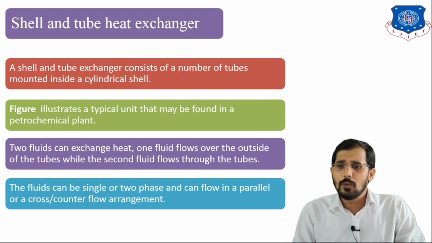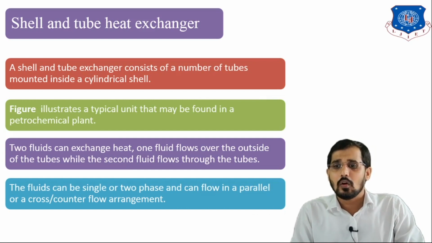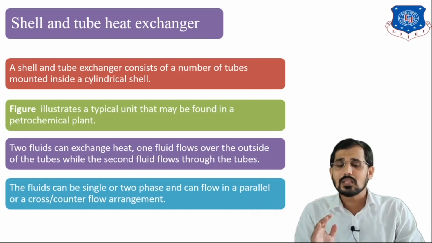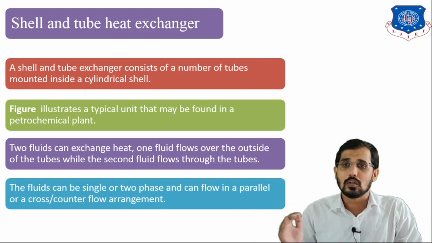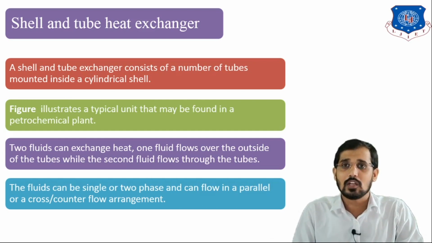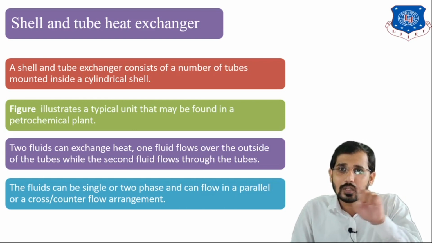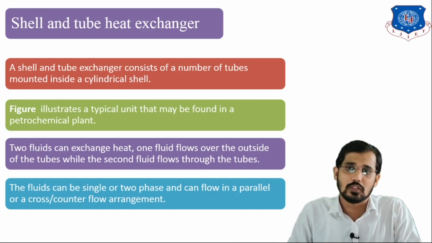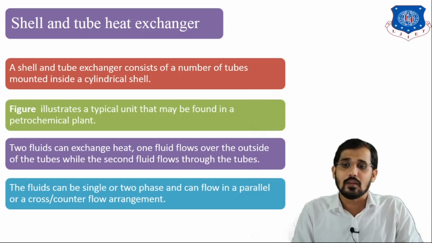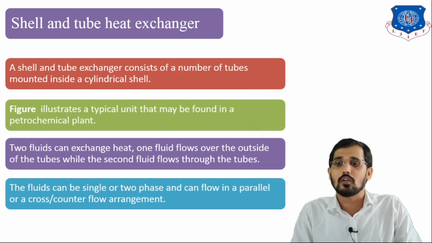Next point is two fluids can exchange heat. One fluid flows over the outside of the tube, and the second fluid flows through the tubes. Means whatever fluid flows through the tubes is nothing but the cold fluid, and whatever fluid flows from the outside of the tubes is nothing but the hot fluid. Then the last point, the fluid can be single or two phases, or can flow in a parallel or cross flow